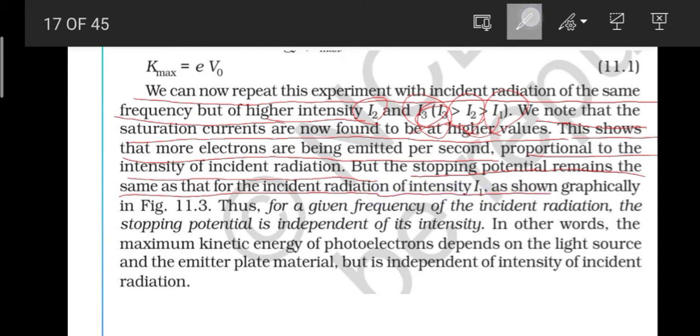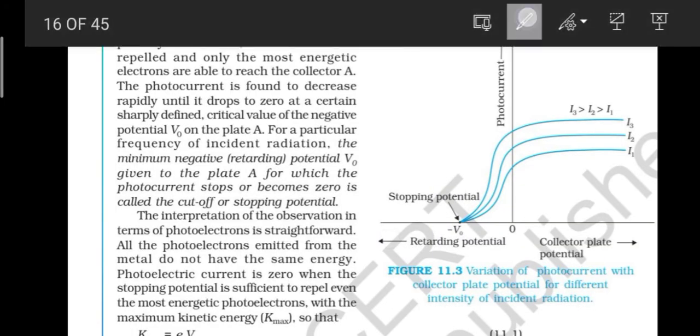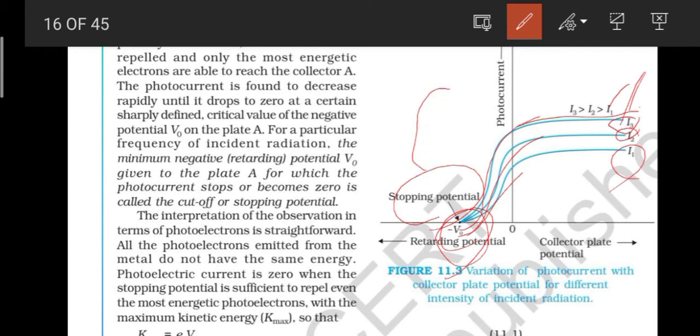So let's go to that graph again. Yes, see here, the intensity of I2 is more than I1, and the most intense is I3. When we increase the intensities, the photocurrent increases. But when we look at the stopping potential, all three meet at one point only. So it means the stopping potential is not dependent on the intensity, on how intensely you are putting the light.